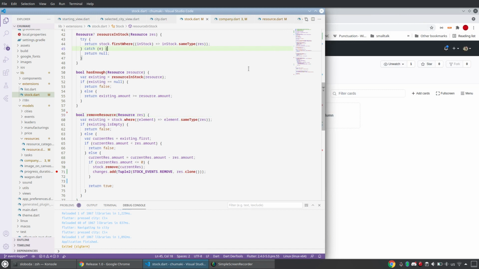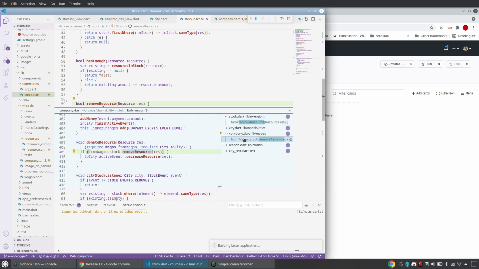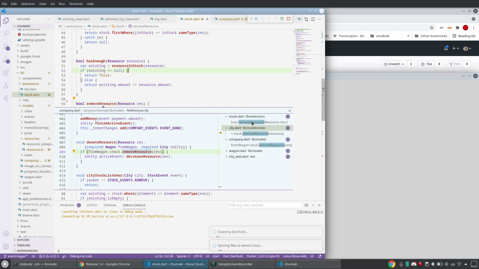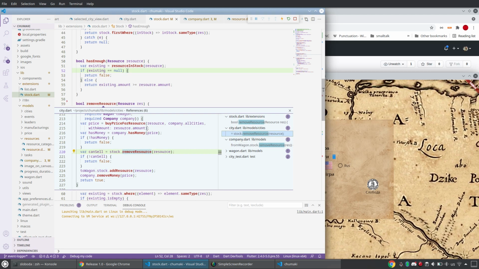Sometimes it gets disconnected from the runtime on Linux, and actually on these underpowered PCs like I have. I have a pretty old laptop. Let's try it again. Remove resource, it should do it. And who calls it? Let me check. Company from wagon, remove stock, donate, city, cancel, city stock remove, company remove money.